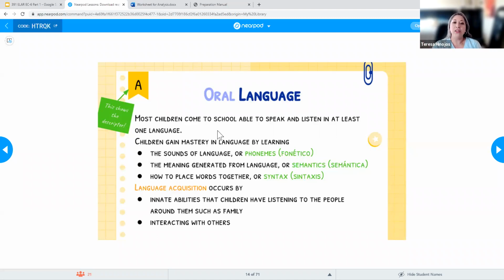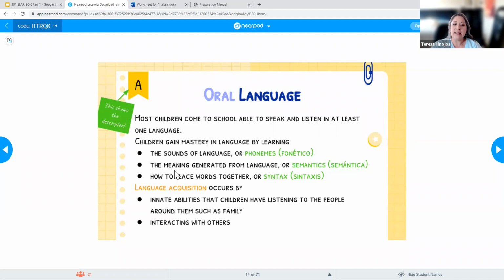When we look at how we work on our literacy skills, children are going to gain mastery of the language by learning these things. There's the sounds of language, which are phonemes. In Spanish, that's called fonético. I know some of you had gone to school in Mexico, so maybe that might help you with understanding what the terms mean. But phonemes are just those basic sounds of language, and we'll talk more about that in detail in a bit.